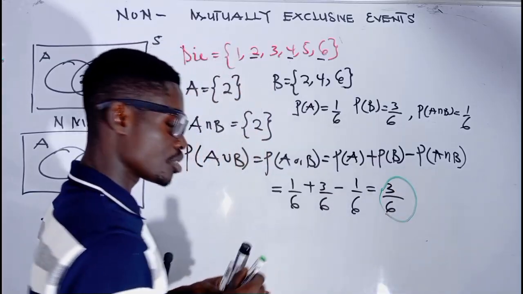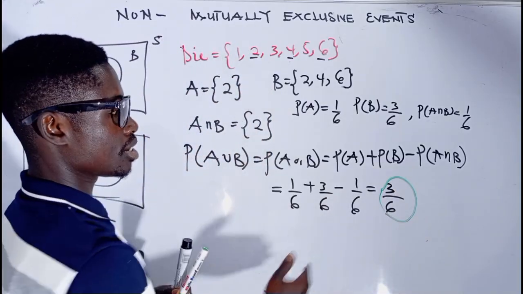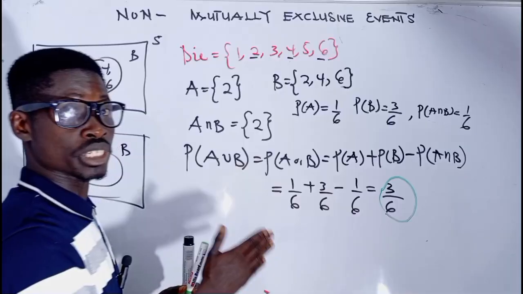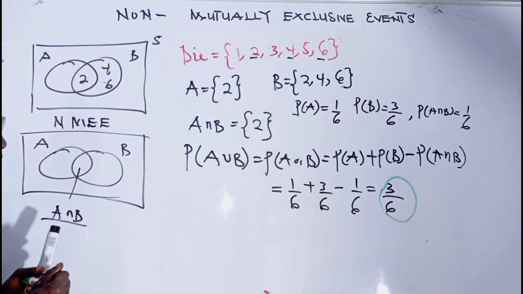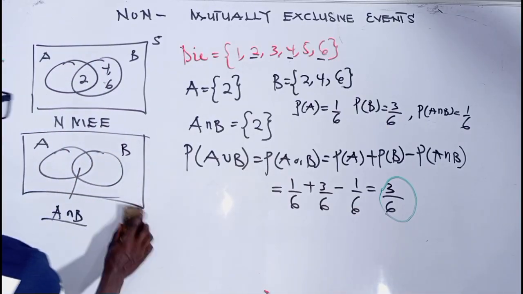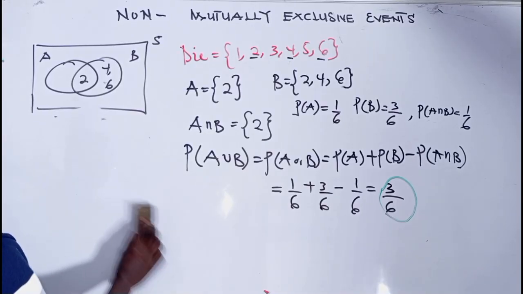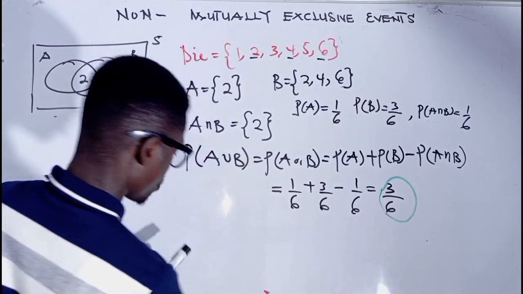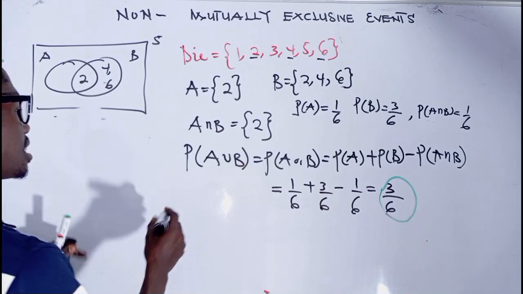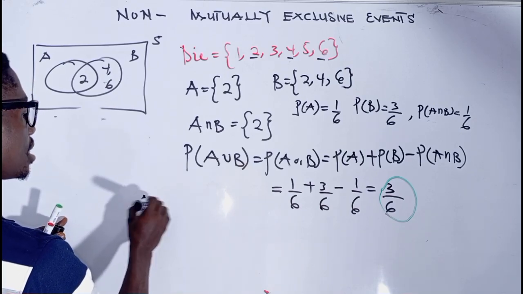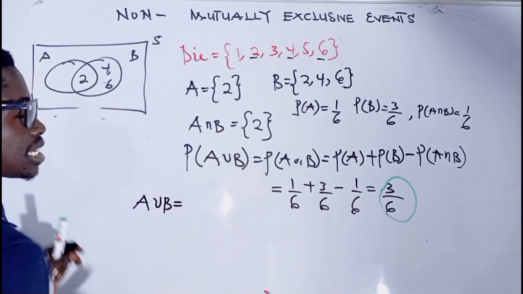So with this, we can also use our knowledge of set to verify if this rule is actually right or not. So in set, if we are being asked to find A union B, what does it mean?